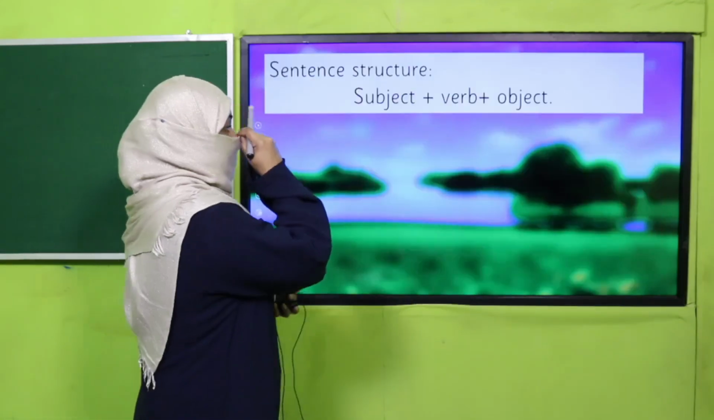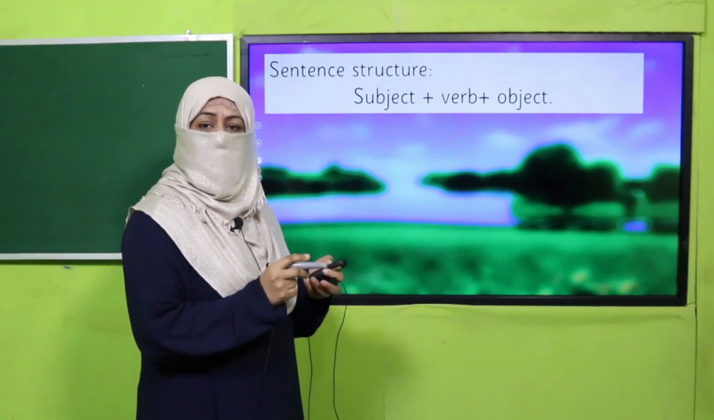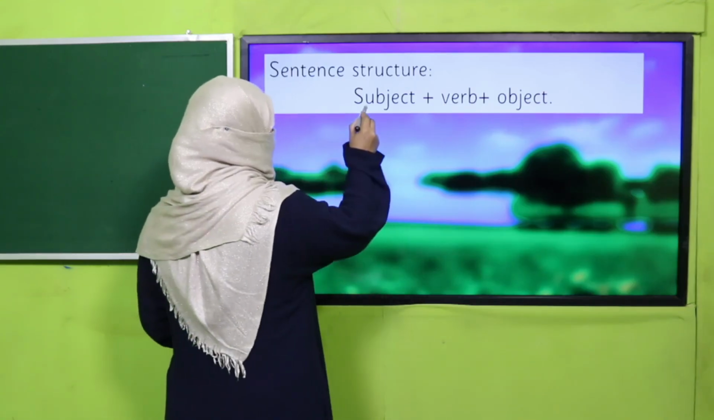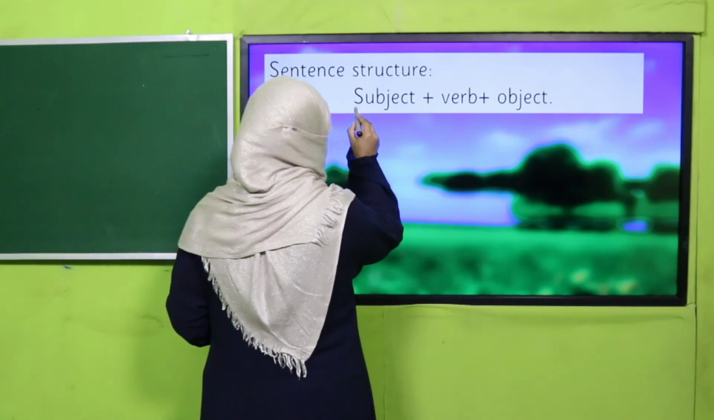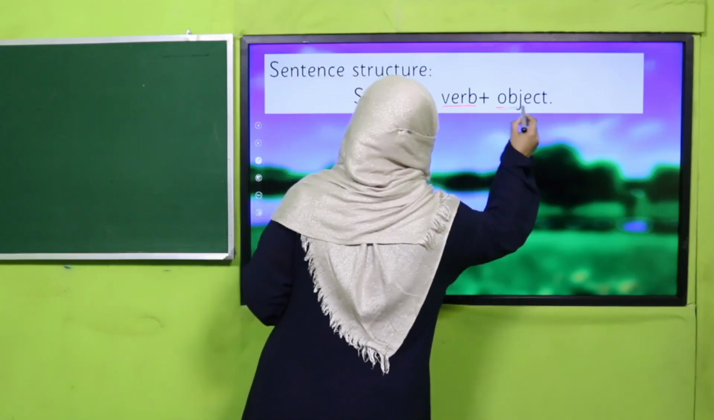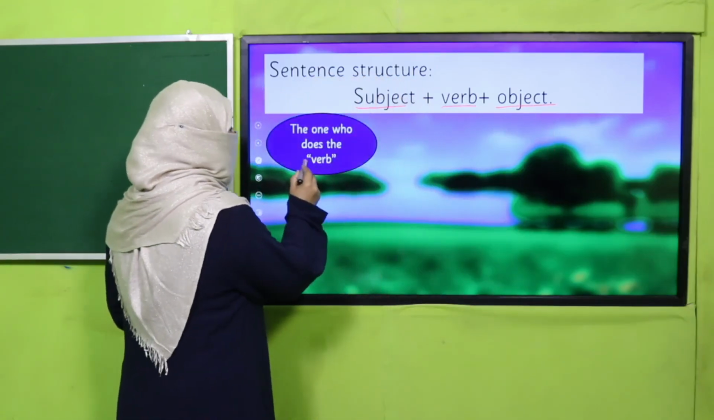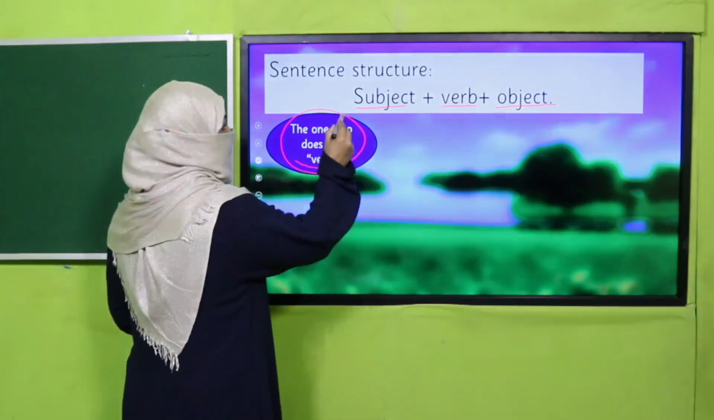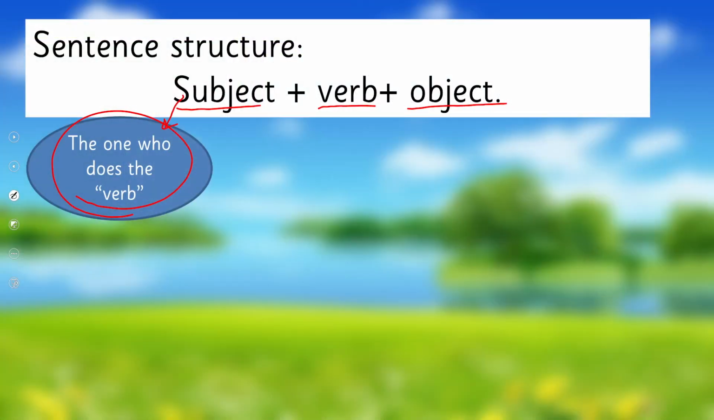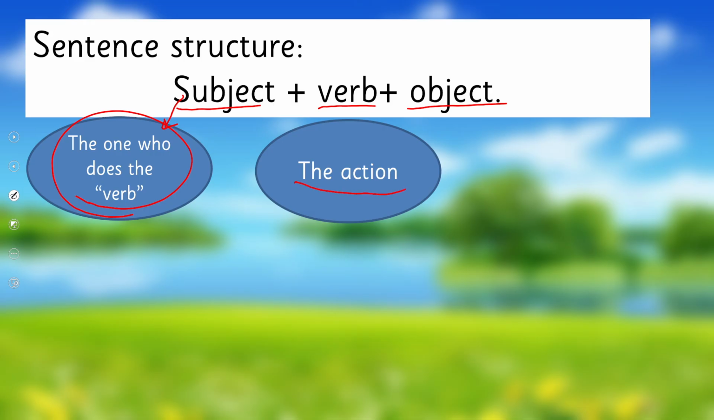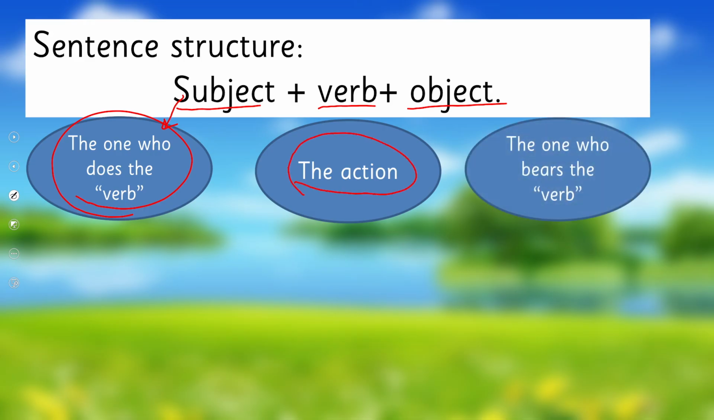And how do we use it in our sentence? First of all, the sentence structure is subject, verb, and object. What is subject? The one who does the verb. The action which is being done is the verb, and the one on which the action has been done is the object.